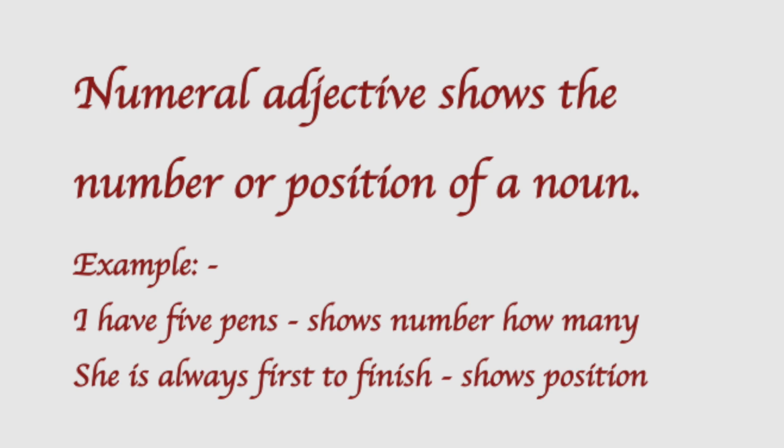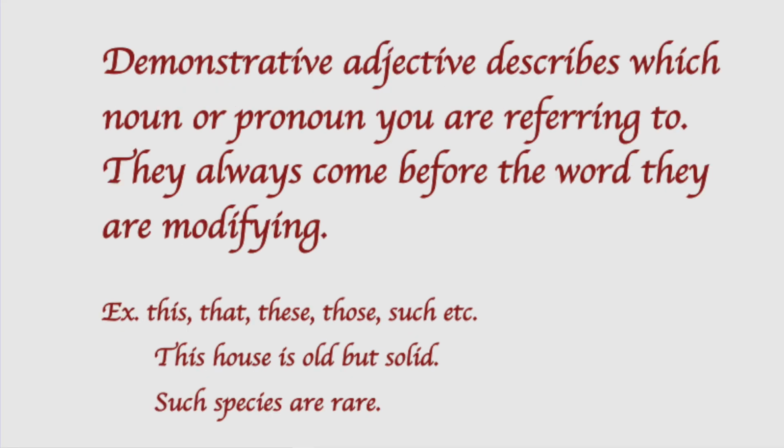It shows position first. Okay, the next one is demonstrative adjective. It describes which noun or pronoun you are referring to. These adjectives include the words this, that, these, those, such, etc. They always come before the word they are modifying.